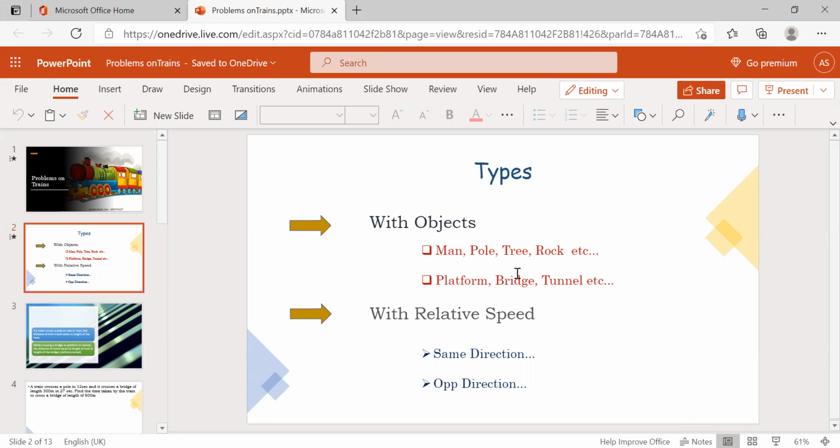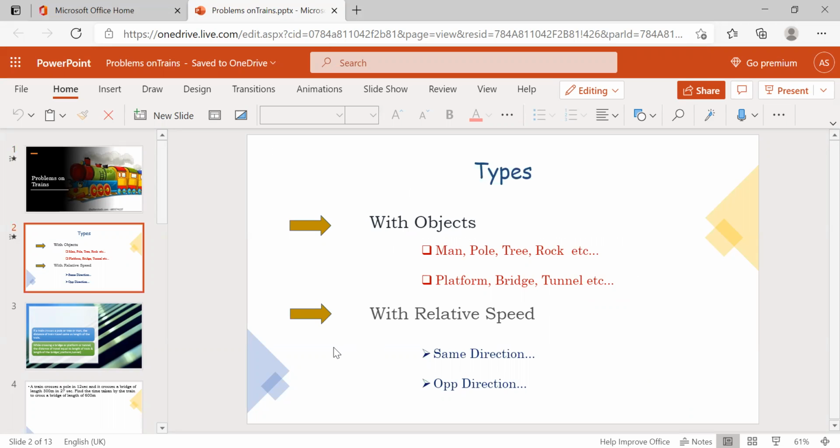And if it is a platform, bridge, tunnel, or another train, then the distance traveled by the train is both the length of the train and the length of the platform, bridge, or tunnel. So this is for the object-based questions.